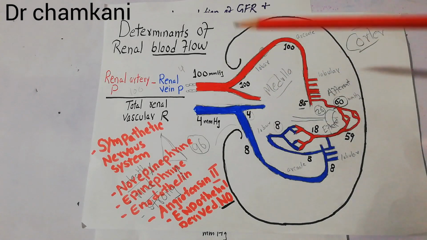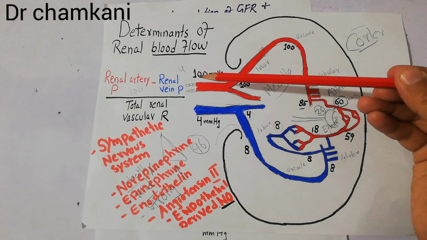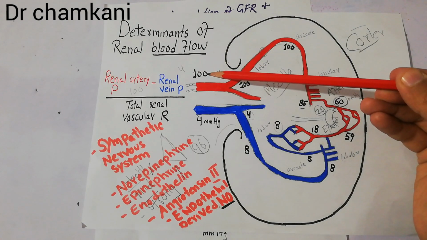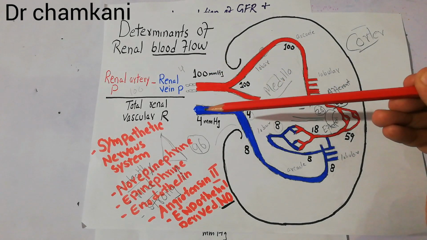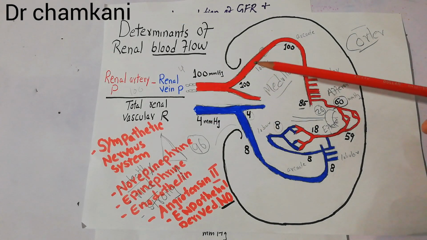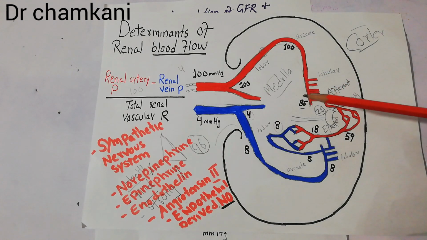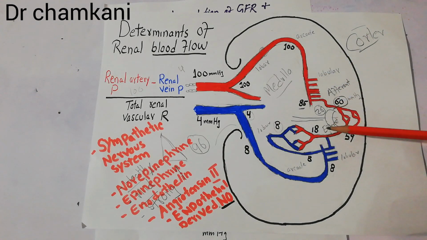and finally the renal vein. We also discussed in great detail that the arterial pressure in the kidney at the start of the renal artery is 100 millimeter of mercury, and at the end of the renal vein it is around 4 millimeter of mercury. The arterial pressure basically keeps on decreasing along the vasculature of the kidney, and a great decrease in arterial pressure occurs around the afferent arteriole and efferent arteriole.